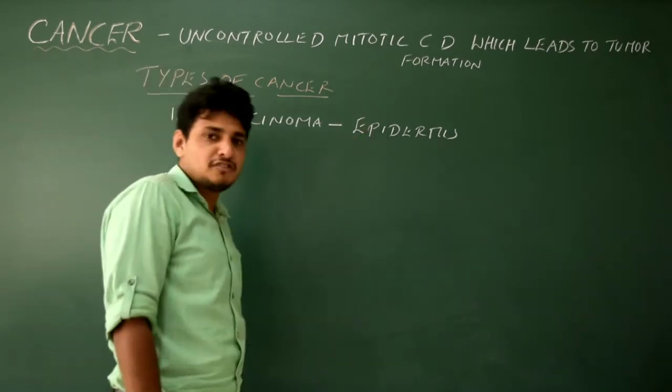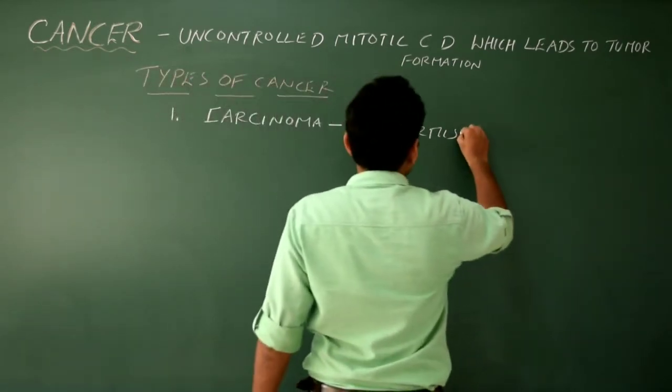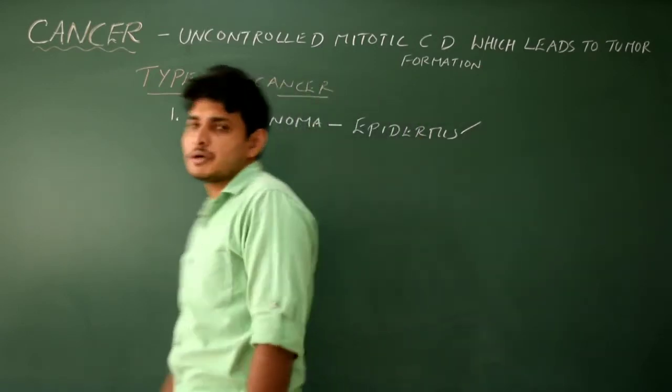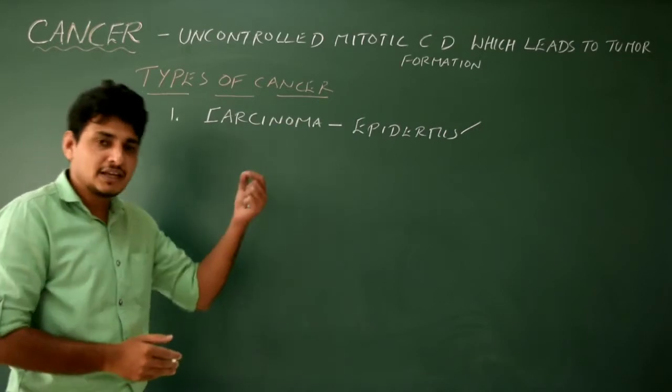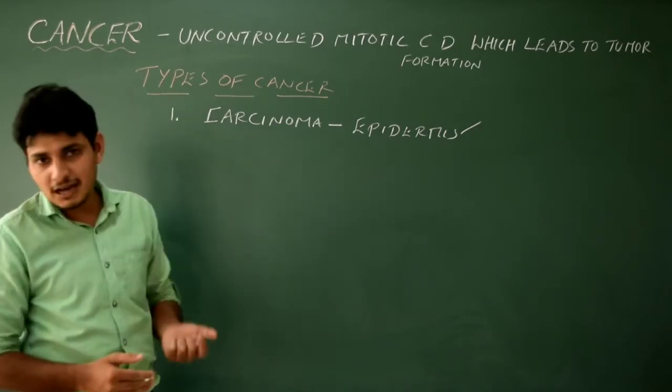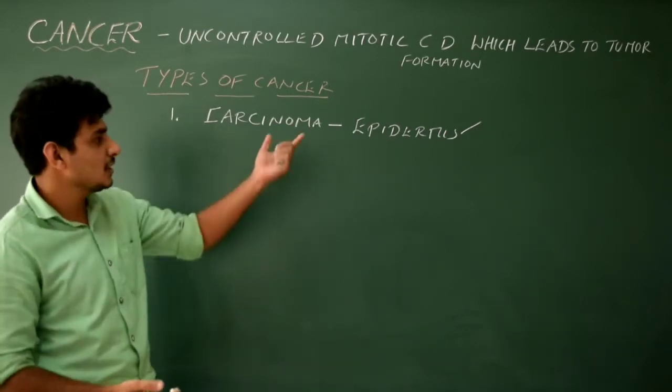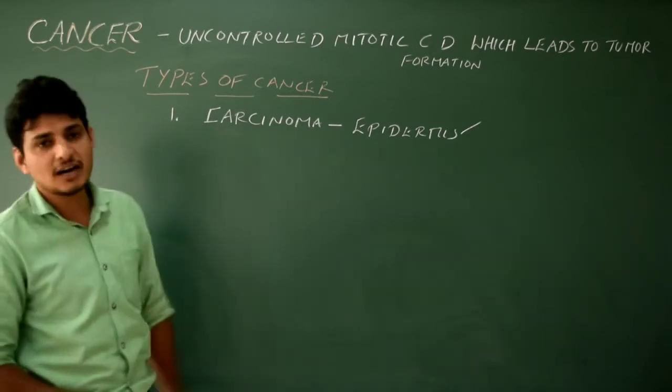What is the main function of this epidermis? It is going to form the outermost layer of majority of the organs. You take kidney, epidermis is there, right? Epidermal cells. You take intestine, you take the buccal cavity, you take the skin, everything is made up of epidermis actually. So that is carcinoma.